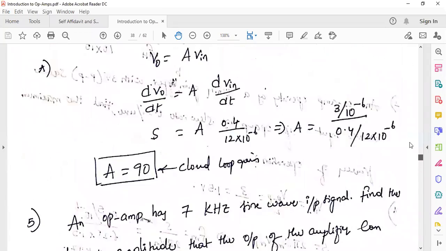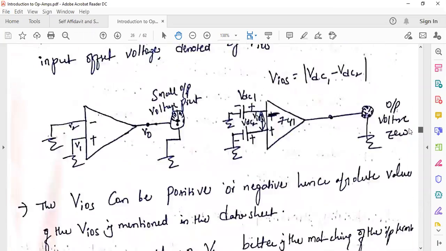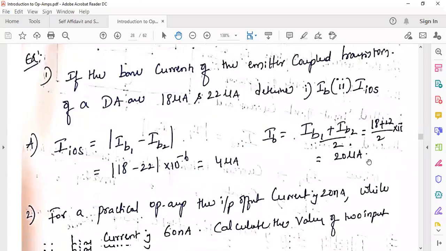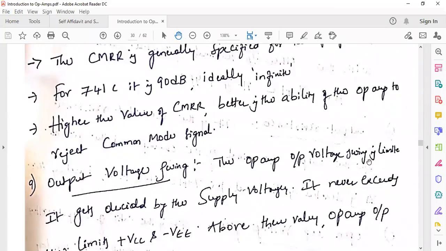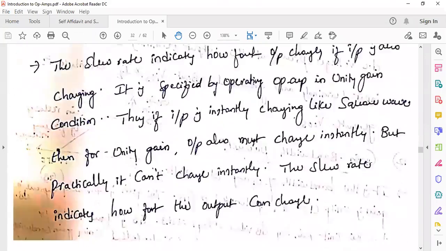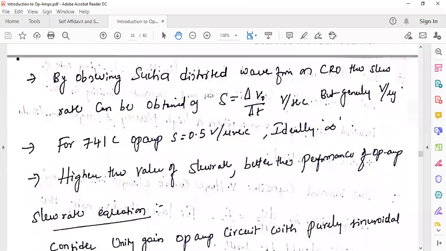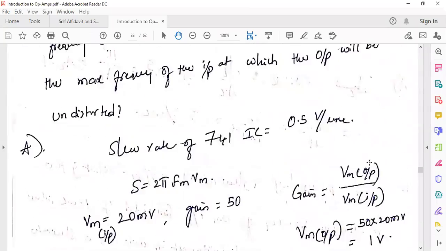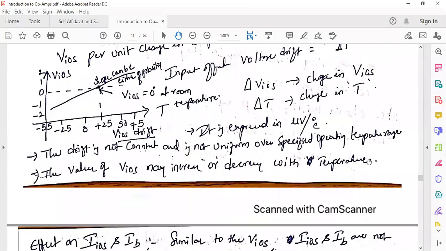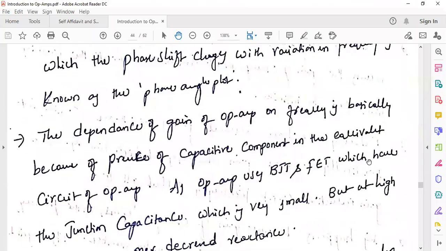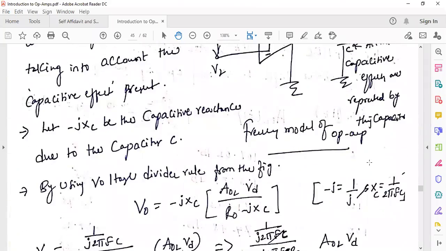Yes, this one is the frequency response model.